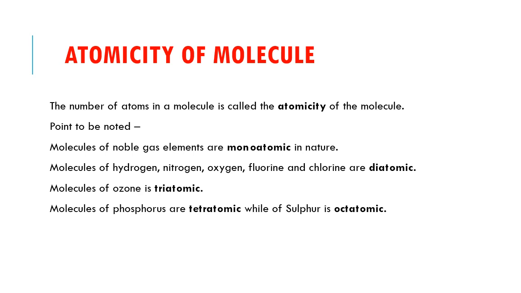Molecules of hydrogen, nitrogen, oxygen, fluorine, and chlorine are diatomic. Molecules of ozone are triatomic. Molecules of phosphorus are tetraatomic, while that of sulfur is octaatomic. These things you have to learn by heart.